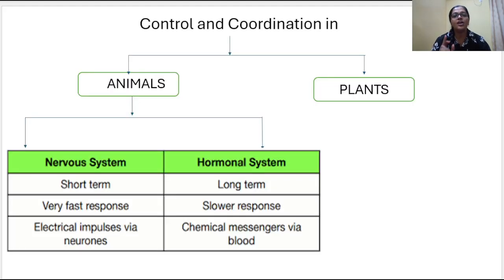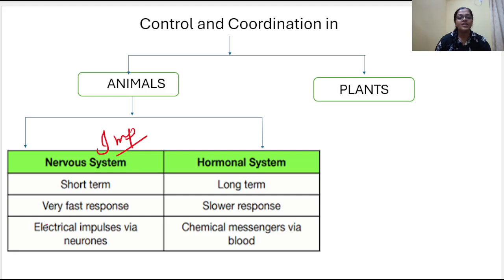Next, we are going to see control and coordination in animals as well as in plants in this chapter. In animals, there are two types of systems: the nervous system and the hormonal system. What are the two systems? Nervous system and the hormonal system. The difference between the nervous and the hormonal system is an important question which has been asked in previous exams, and it is given in NCERT also. So have a note of this: the difference between the nervous and the hormonal system.